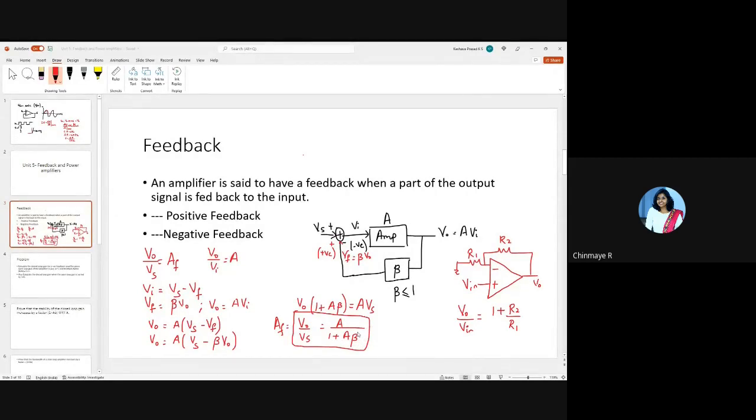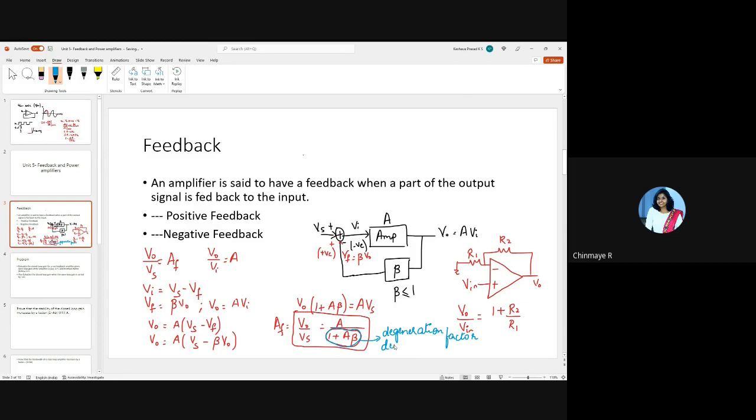Okay. So this term here, which is 1 plus A beta, is called the degeneration factor. This is called the degeneration factor because it degenerates the gain, as in it decreases the gain, right? So that's why it's called a degeneration factor.